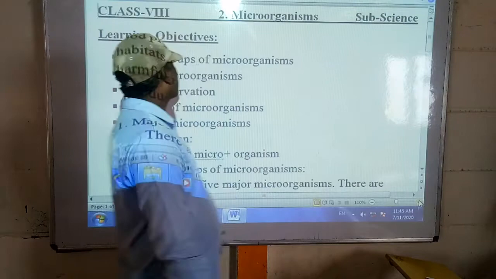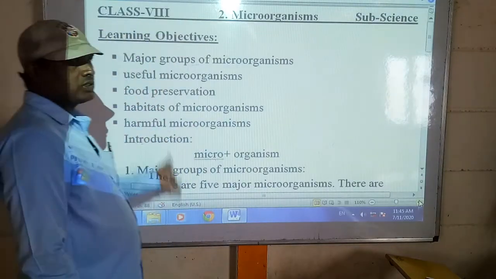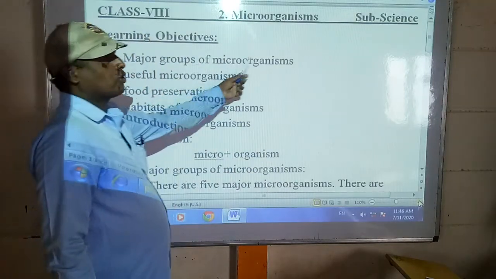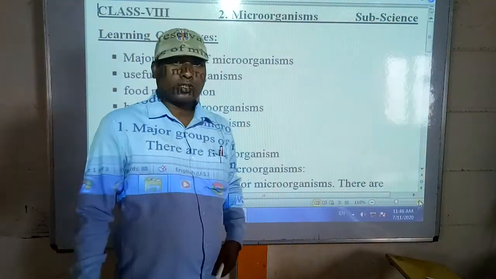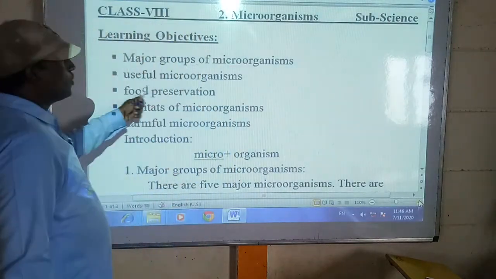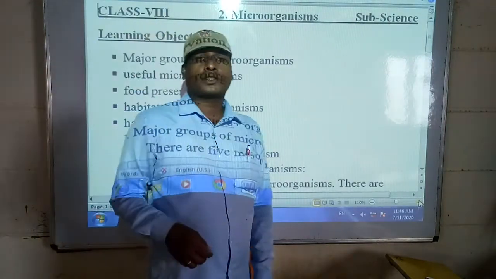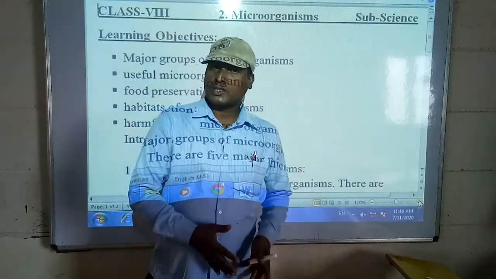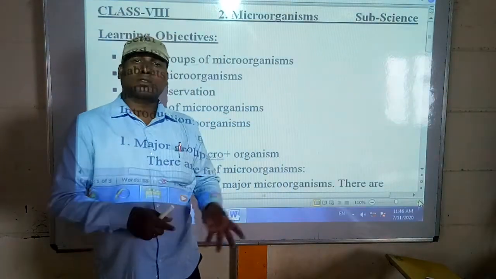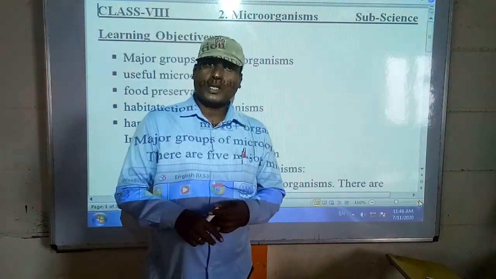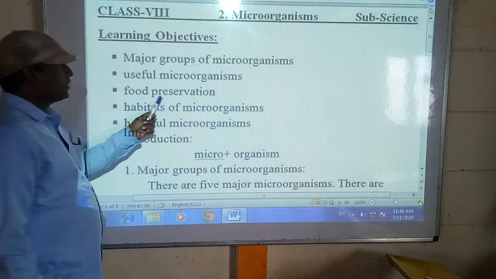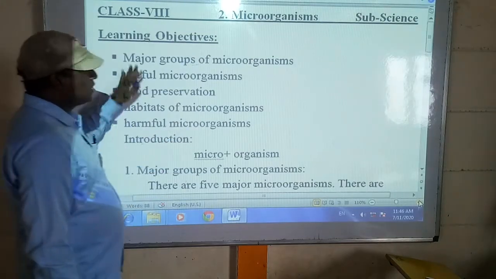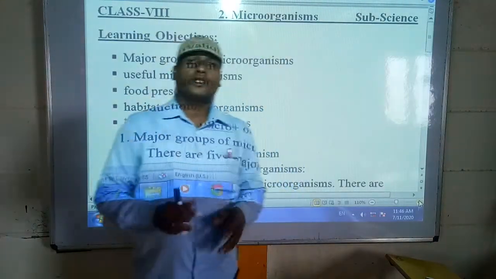Okay, see students, these are the learning objectives. Today we will discuss in this chapter: first, the major groups of microorganisms, that is, the types of microorganisms. We will also discuss the uses of microorganisms, how they are helpful for us. In previous classes, in crop production, we discussed that some microorganisms help in the farm and the farmer. Then food preservation, habits of microorganisms, and harmful effects of microorganisms. These are the main objectives of learning in this chapter.